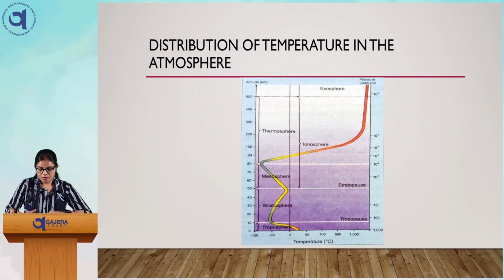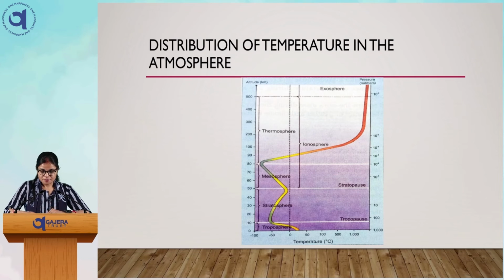The temperature remains constant up to the height of about 20 kilometers. When we move towards 20 kilometers of height, the temperature does not change almost, it remains constant.